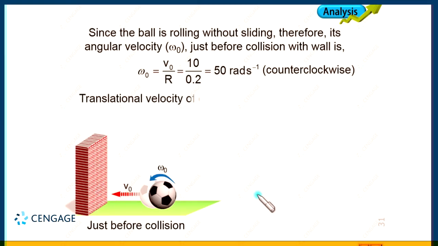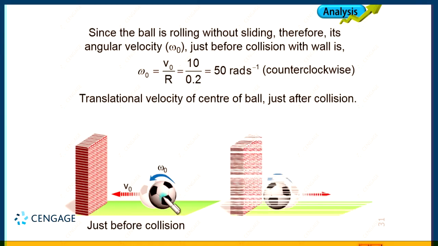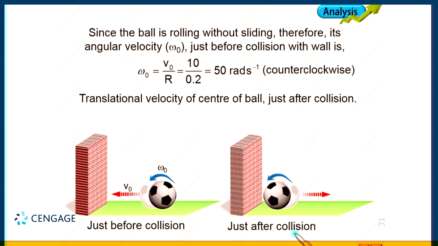That means we can find the translational velocity of the ball just after collision. This should be equal to e multiplied by V naught. Let us assign the symbol for the velocity of the ball just after collision.